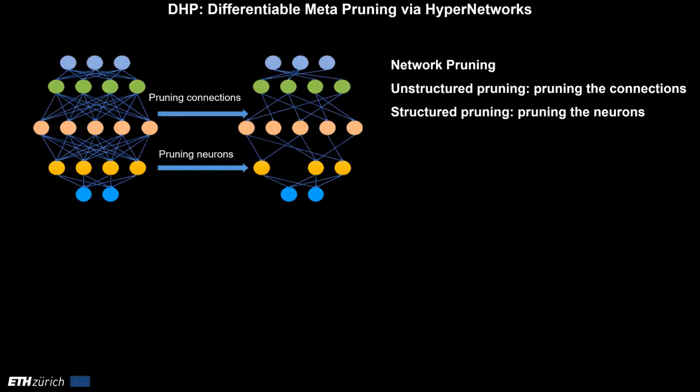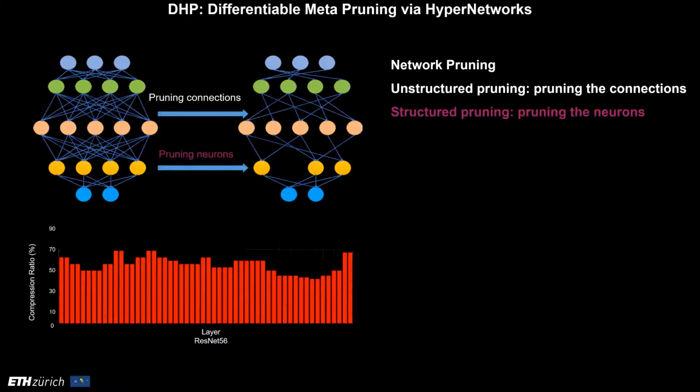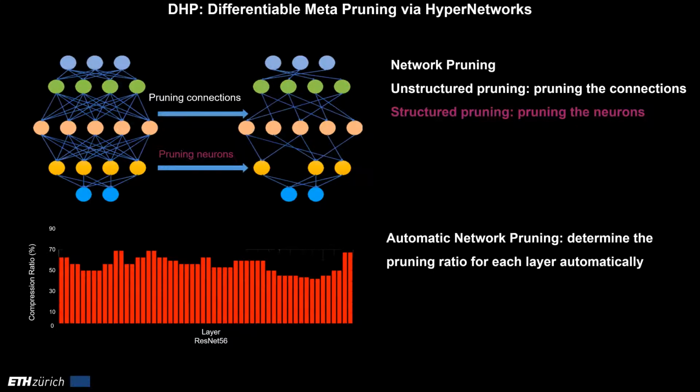In this paper, we focus on structured pruning that tries to prune the less important output channels in the convolutional neural networks. In earlier pruning methods, the pruning ratio for each layer is determined by human experts. The advanced automatic pruning method determines the pruning ratio for each layer automatically. Among the current automatic pruning methods, AMC and meta pruning are two important algorithms.